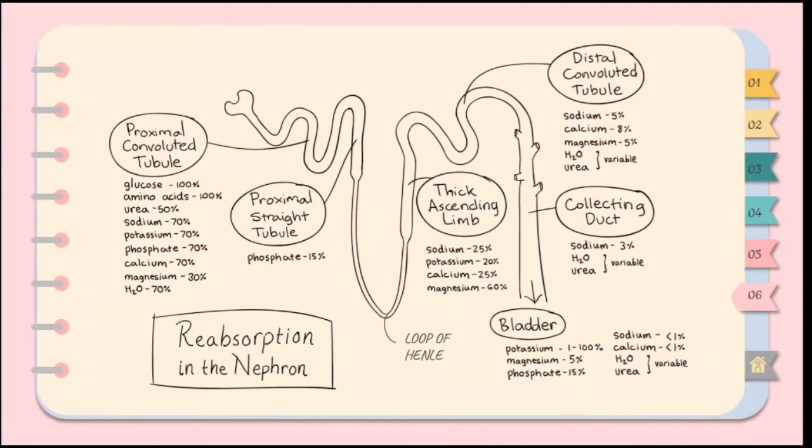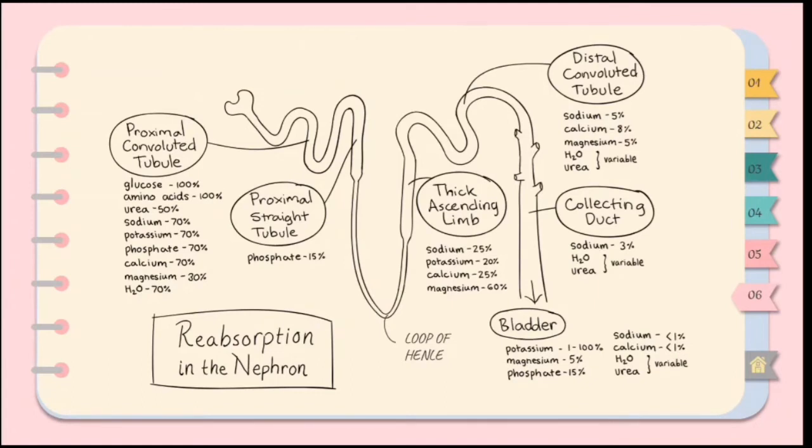Let us focus first on the reabsorption of substances, beginning with the proximal convoluted tubule. In the proximal convoluted tubule, we get the reabsorption of glucose, amino acids, urea, sodium, potassium, phosphate, calcium, magnesium, as well as water.